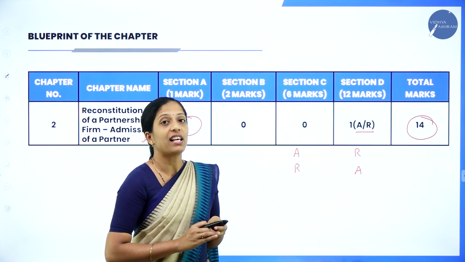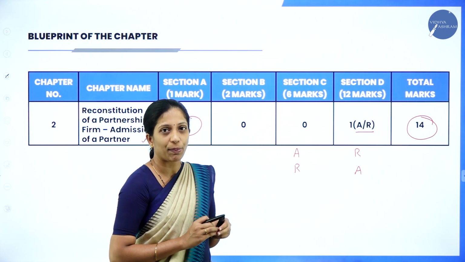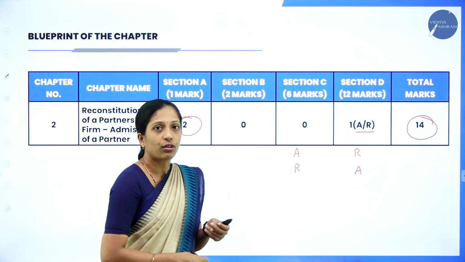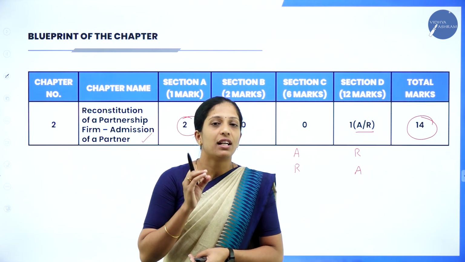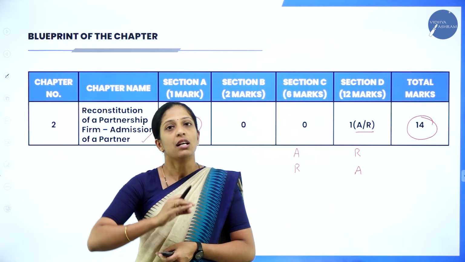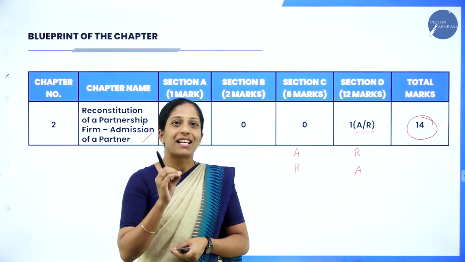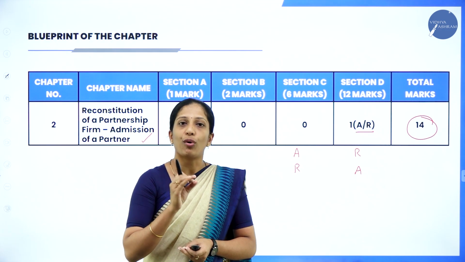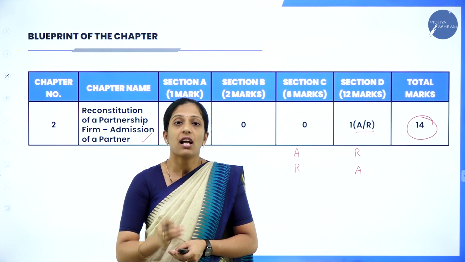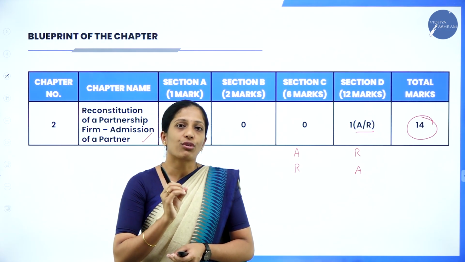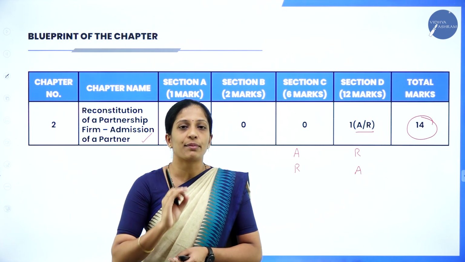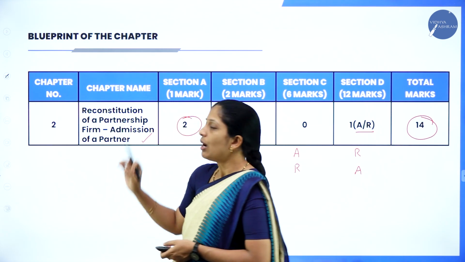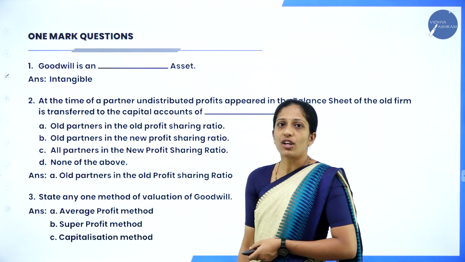As per your model question paper, this was the question paper pattern or the blueprint of the question paper. So go through that, or remember, if you learn the 6 marks question from admission as well as retirement, it will be easy for you to attempt both the questions. So learn 6 as well as 12 marks from both the chapters, admission and retirement, and it is easy also. If you go through one chapter properly, that is admission of a partner, your retirement, you will feel more easy. Okay, so this will be the blueprint of the chapter. Now moving on to the session.